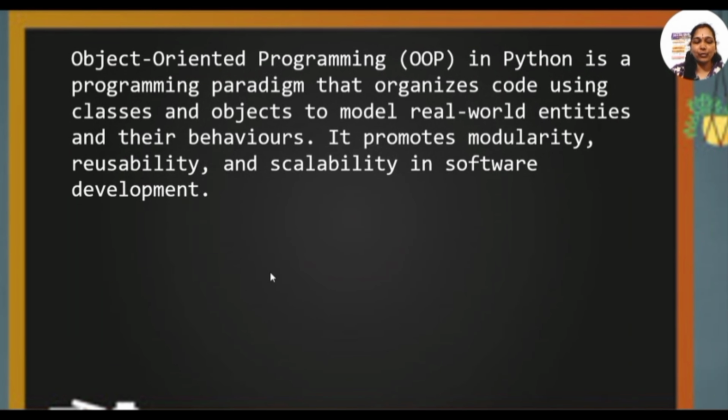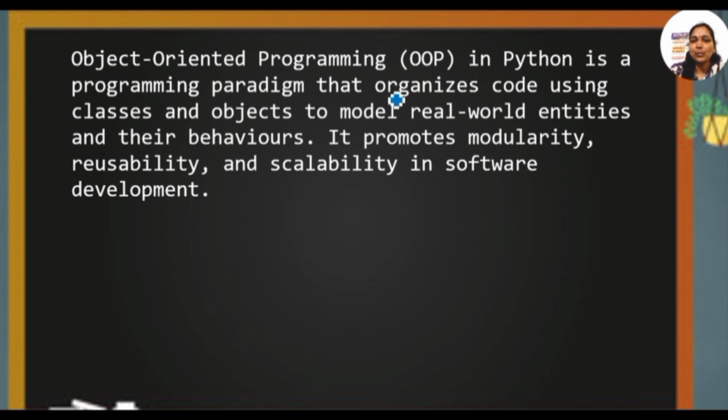Now let us go for the definition of OOP in Python. OOPS is an object-oriented programming structure, or it can be called an object-oriented programming language. Some people call it an object-oriented programming paradigm. You can call it any way, no problem.